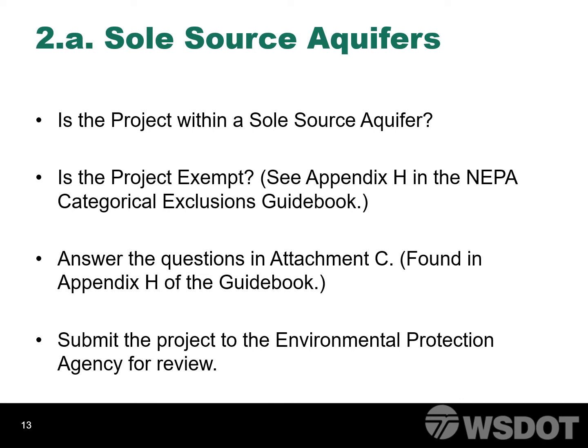If the project is not exempt, answer the questions in Attachment C, which is also found in Appendix H. These questions will determine whether the Environmental Protection Agency needs to be contacted for approval.